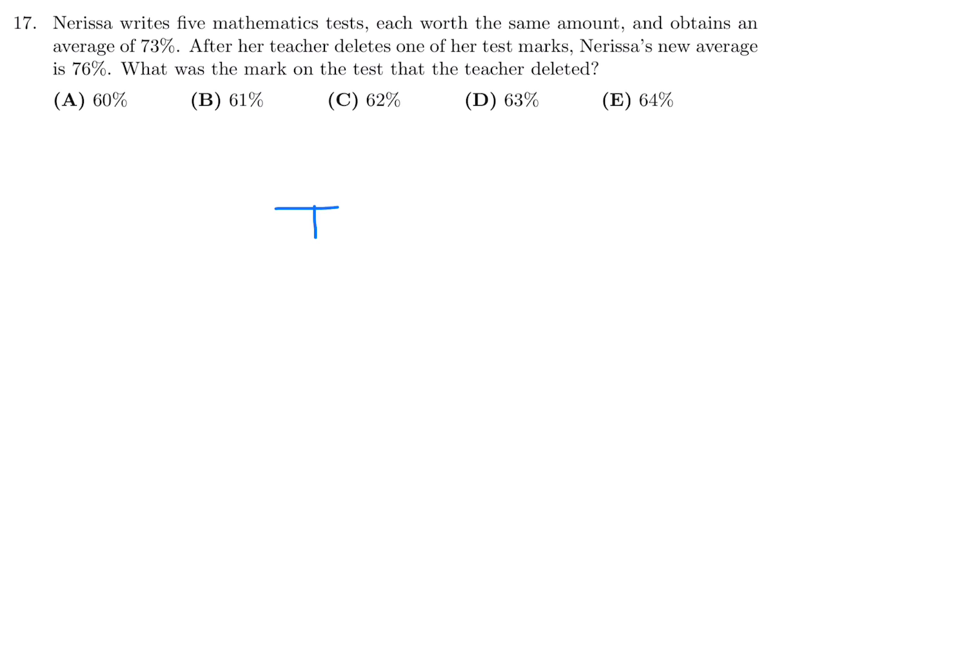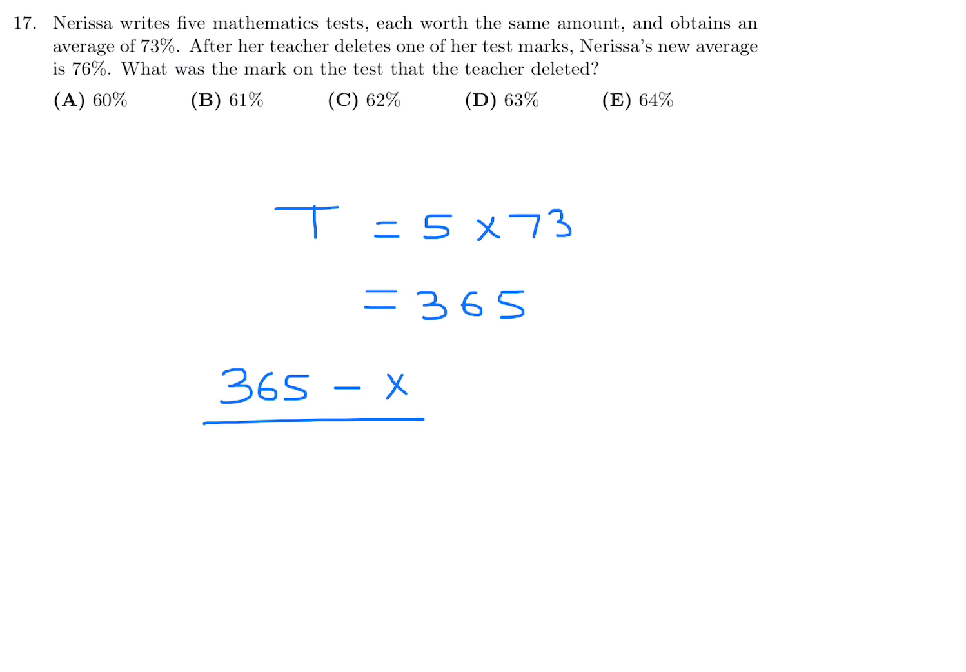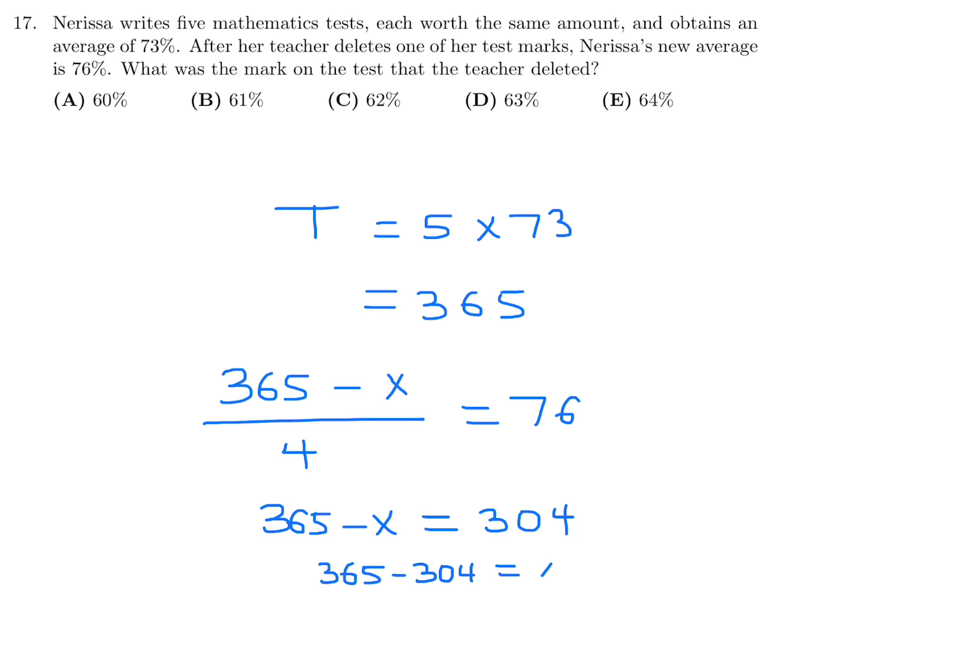Her total is going to be 5 times 73 initially, and it's a total of 365 points. So from those 365 points, you delete one test, and then you take the average of the remaining 4, and they're saying that is 76. So this is the mathematics equation. 365 minus x is 4 times 76, which is 304, and therefore 365 minus 304 is equal to x, and therefore x is equal to 61. So number 17, the answer is B.